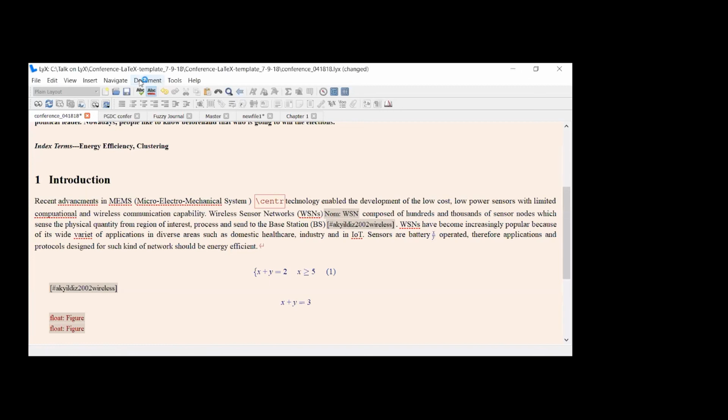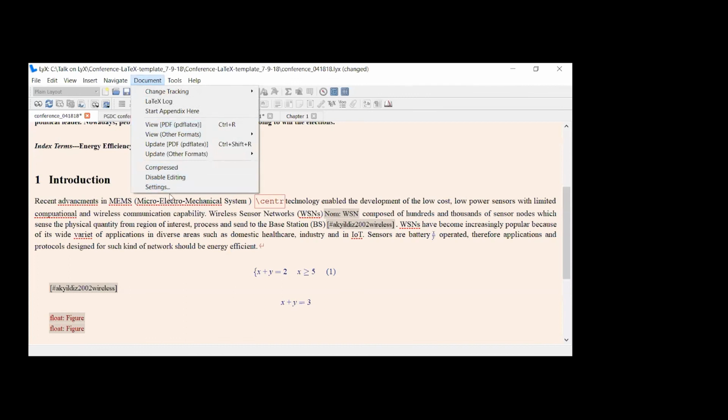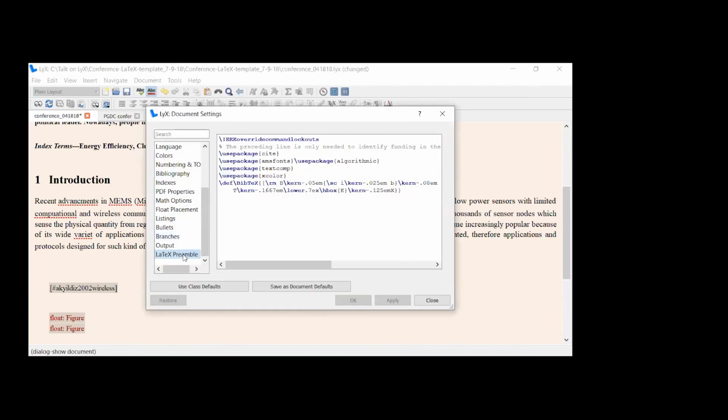So if you want to add some LaTeX code, you can go to the document settings. Here the LaTeX preamble option is there. Whatever LaTeX code you want to add in LyX, you can do here.